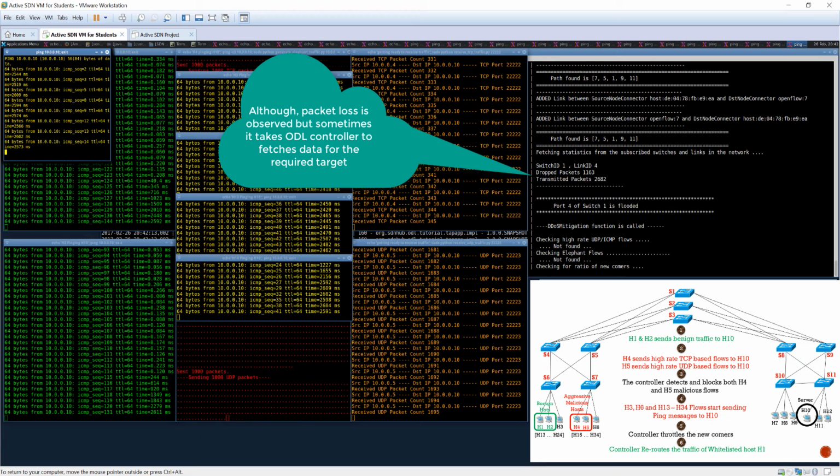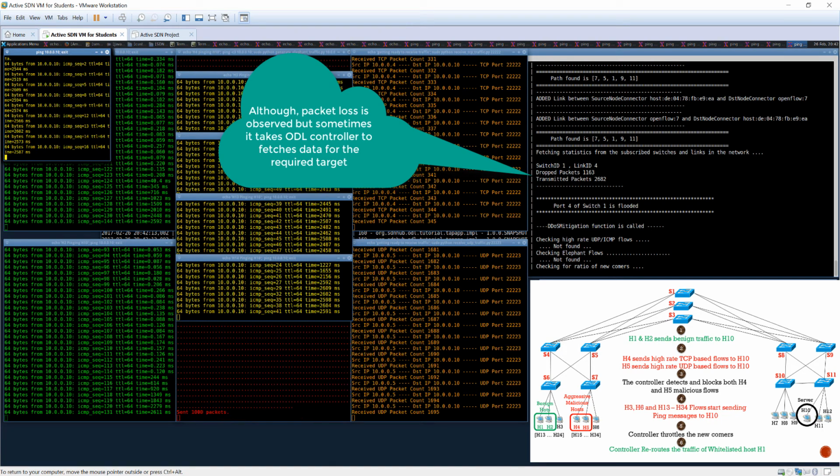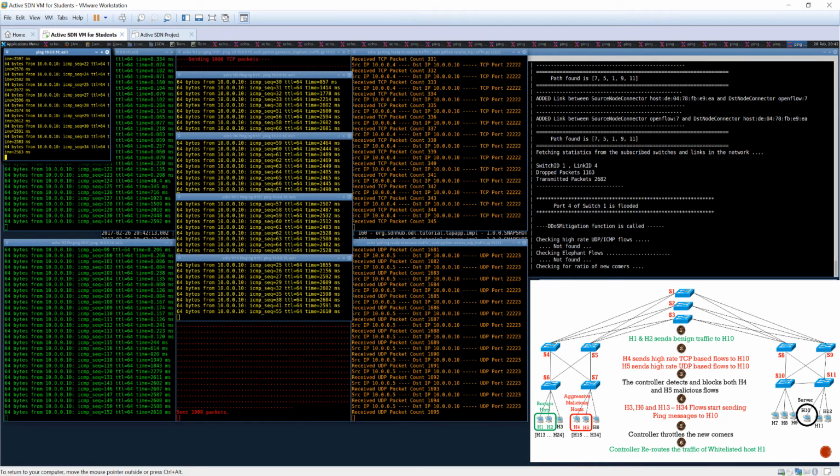And as you can see, although packet loss is observed, OpenDaylight was not able to fetch the statistics for all the new hosts which are now sending traffic in the network. So that is why in this window nothing will be throttled, so we have to wait another window. Again, I have intentionally increased the size of the window so that I can control this demo and you have enough time to observe what is happening.